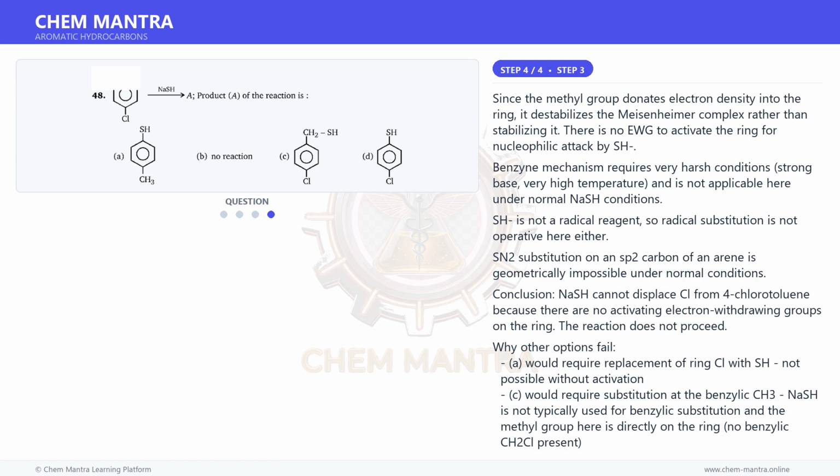Why other options fail? A. Would require replacement of ring Cl, which is not possible without activation. C. Would require substitution at the benzylic CH3. NH2- is not typically used for benzylic substitution, and the methyl group here is directly on the ring, with no benzylic CH2Cl present. D. Would require replacement of ring Cl on an unactivated ring, not feasible.